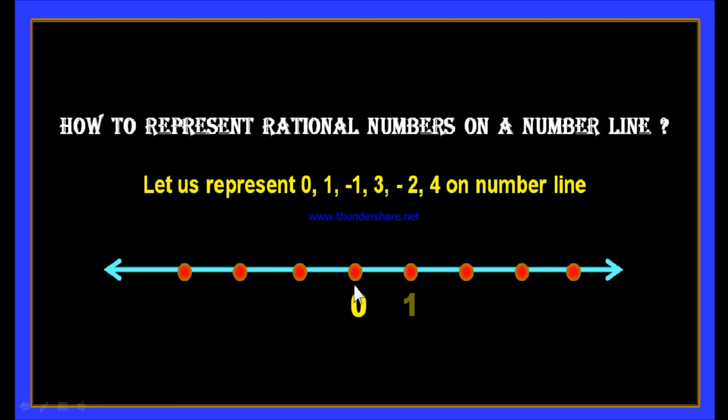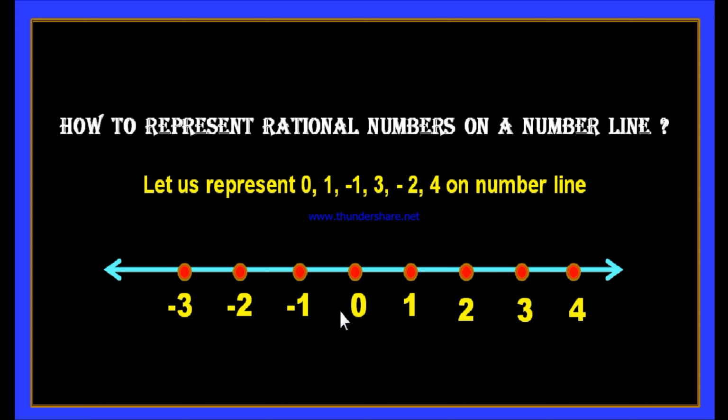Therefore, the point after 0 is 1, next is 2, next is 3, and the next point represents +4. These are the positive values on the right-hand side of 0. And on the left-hand side of 0, these points are -1, -2, -3, and so on.